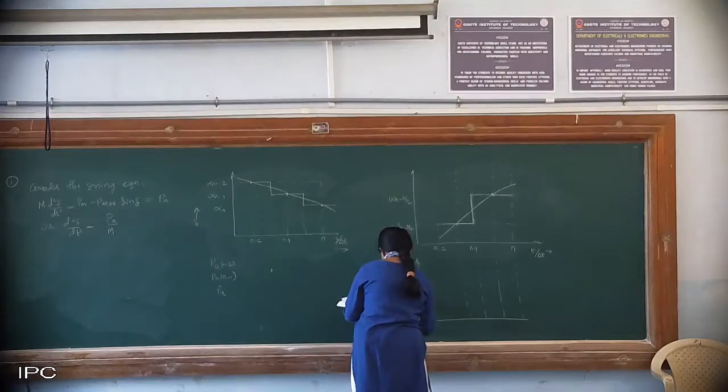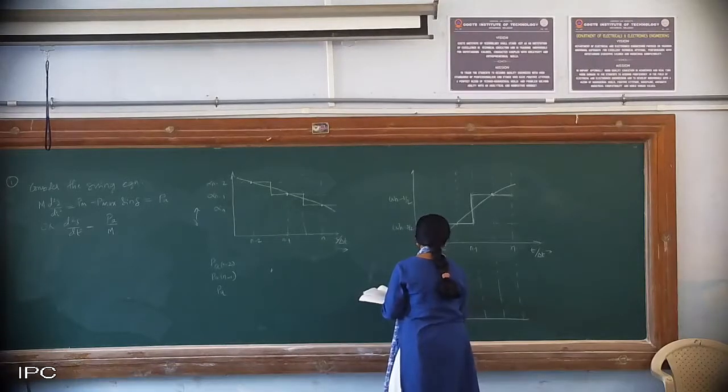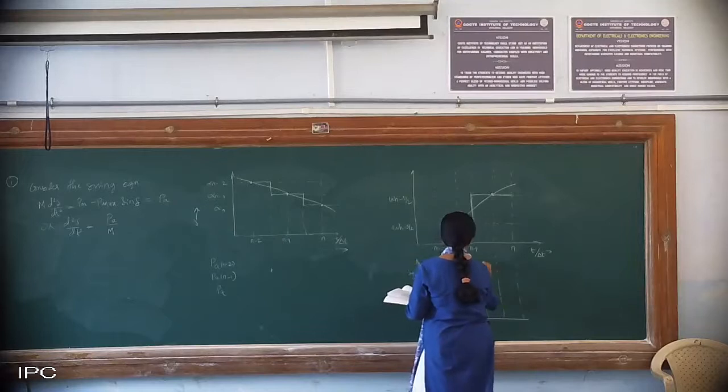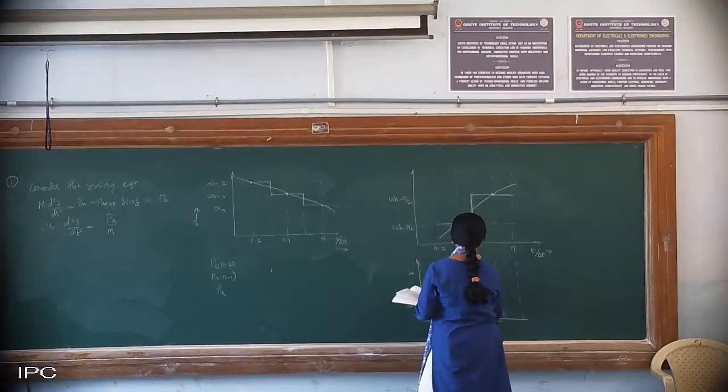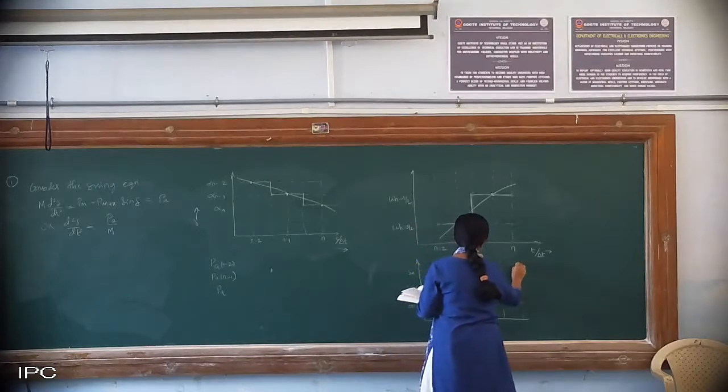Delta n minus 2, delta n minus 1, and this is the delta n. It will intersect here, here, and here.